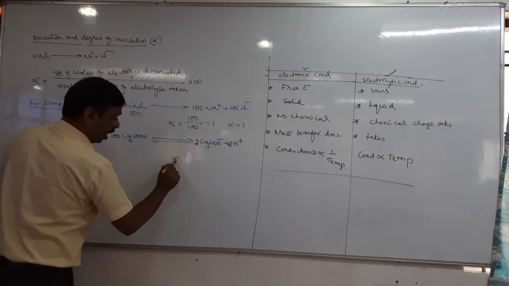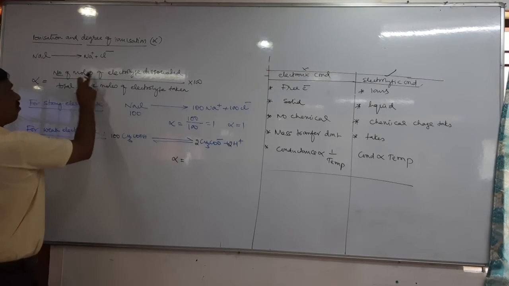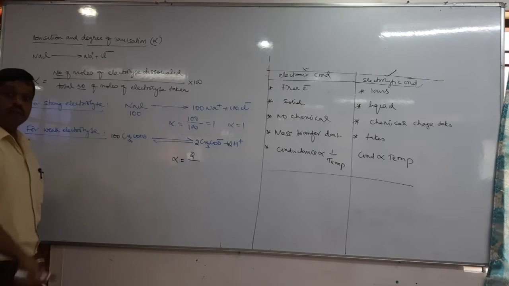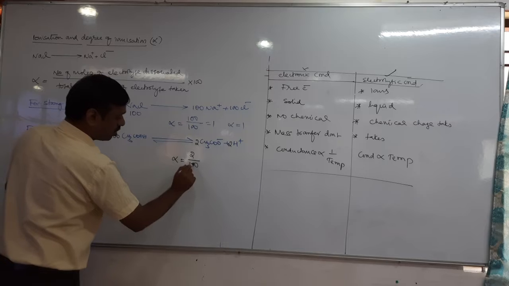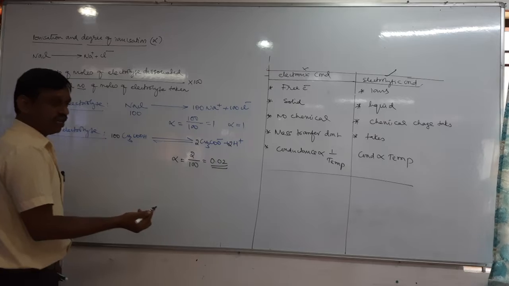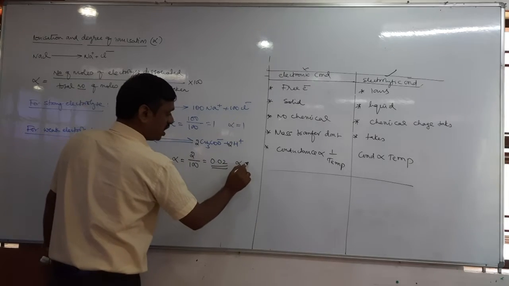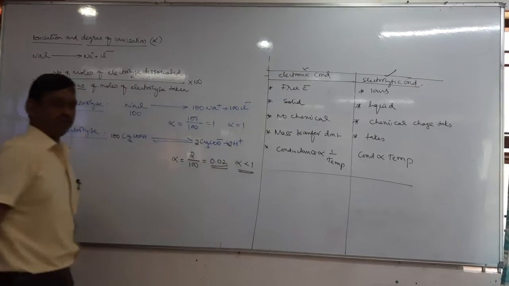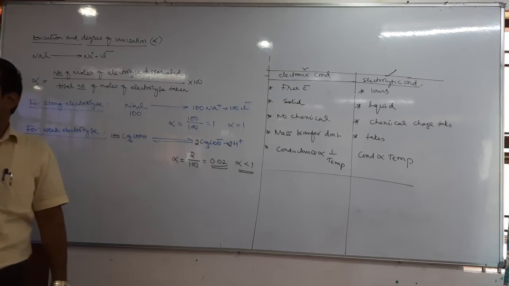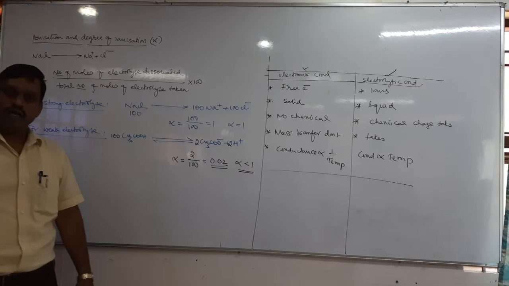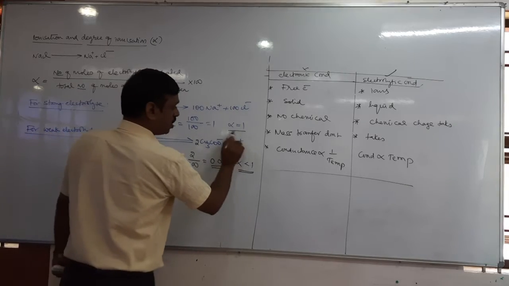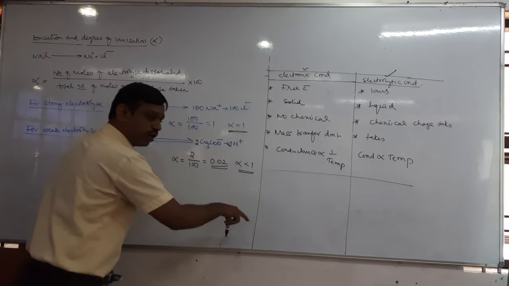Then alpha equals the number of moles of electrolyte dissociated. Only 2 moles dissociated, but taken 100. So 2 by 100 is 0.02. It means alpha is very, very small, so alpha is always less than 1 for a weak electrolyte. Therefore, based on the alpha value, it is possible to identify whether the given electrolyte is strong or weak. If alpha is 1, it is always a strong electrolyte. If alpha is less than 1, it is weak.